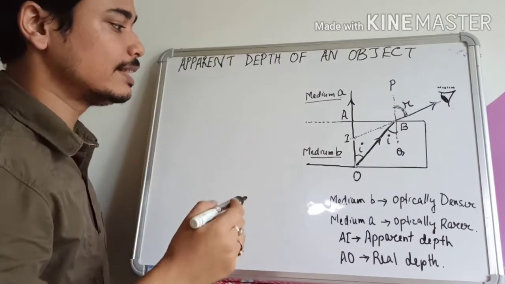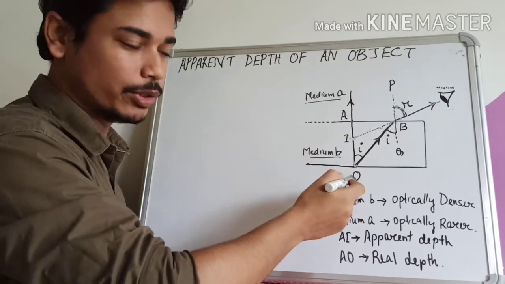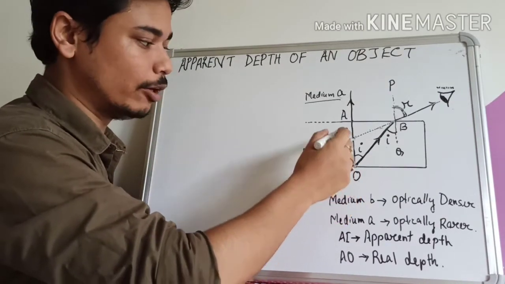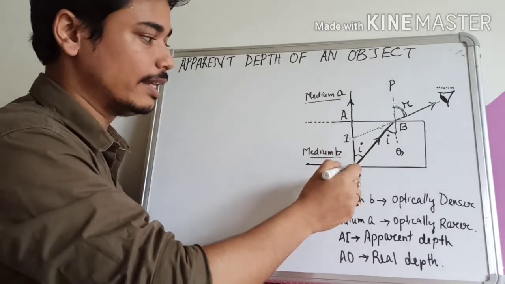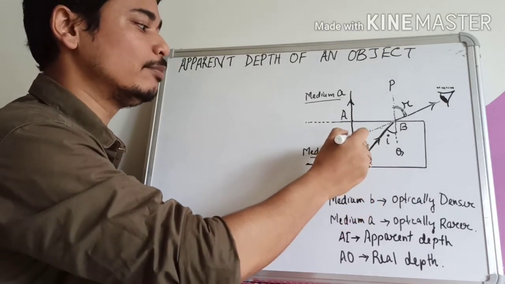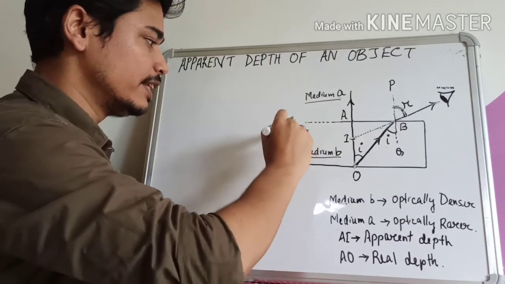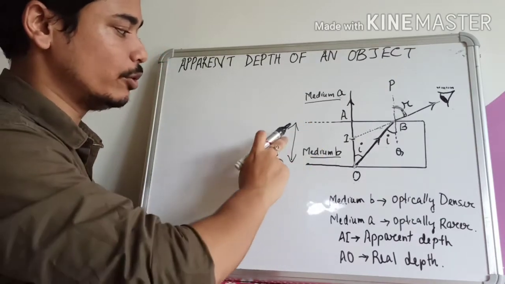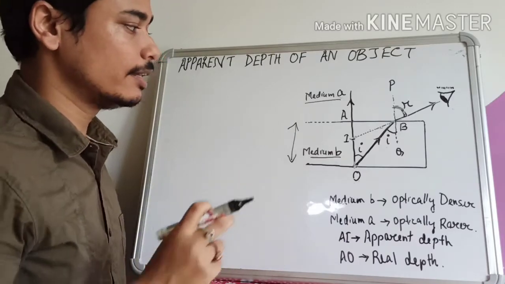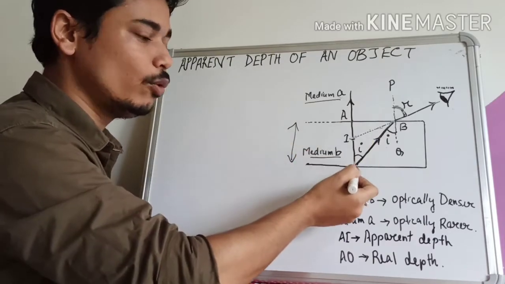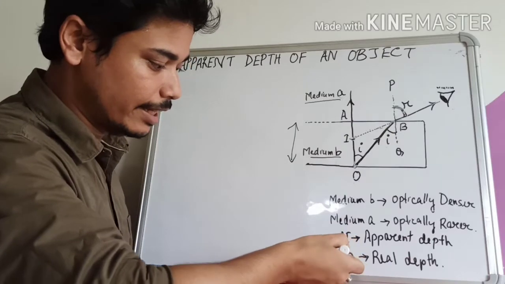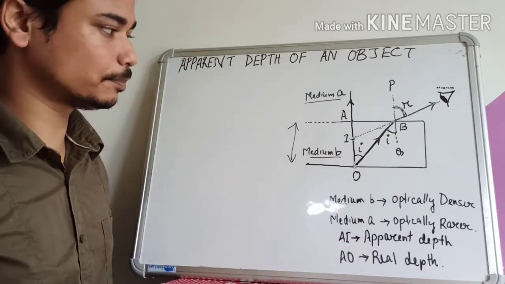So what we can see here is that the object which was actually at the point O now appears to be raised up to the point I. This was the original depth, or the real depth, of the object. The real depth we can say to be AO. So I have written here AO is the real depth of the object.